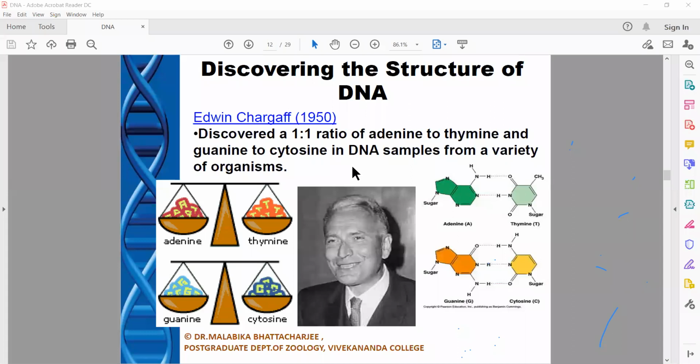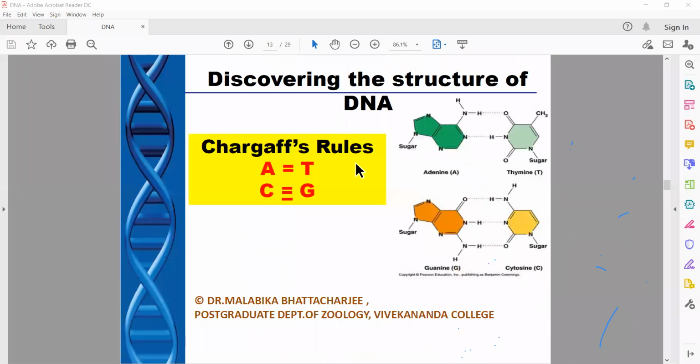So what does this discovery say? This discovery says that if there are 100 A's, then there will be 100 T's. If there are 50 G's, then there will be 50 C's. So this is a ratio that is constant. If we have a given number of adenine in the DNA structure, then there will also be a given number of thymine. If we have a given number of guanine, then we have a given number of cytosine. So it's a definite geometric ratio. There is no randomness in the presence of these bases. And then came the famous Chargaff's rule, A=T, C=G, the ratio is 1:1.